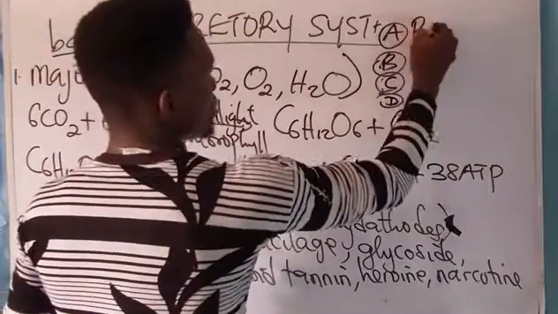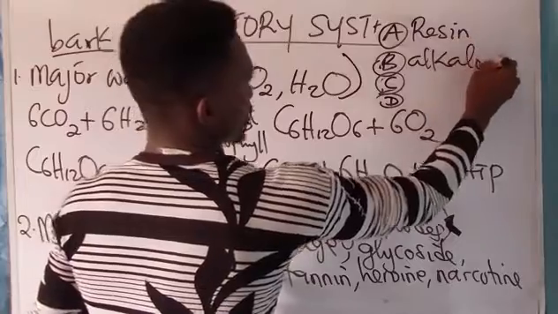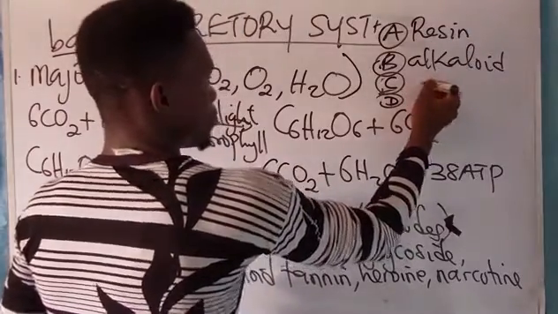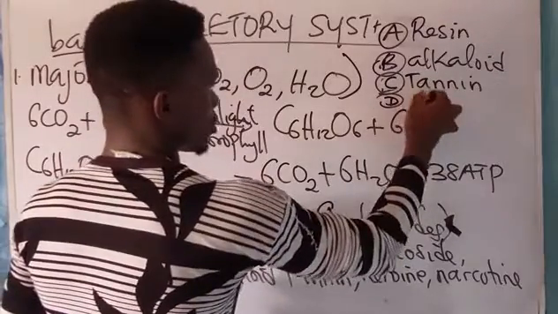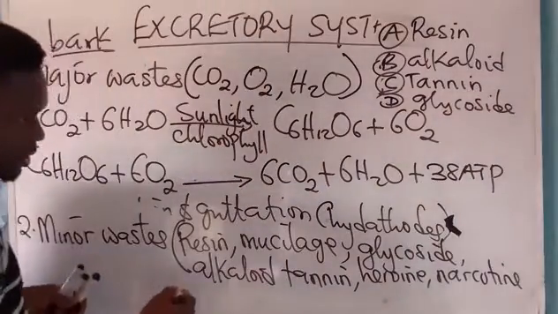I'll give you option A, resin, B, alkaloid, C, tannin, and D, glycoside.